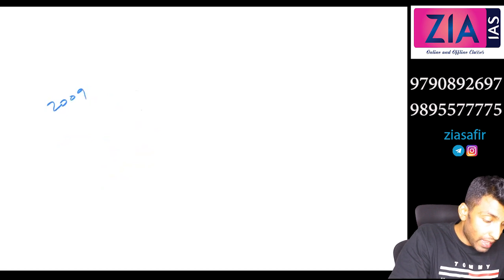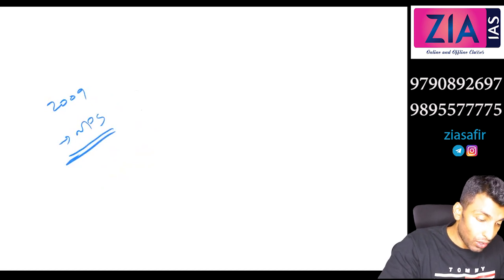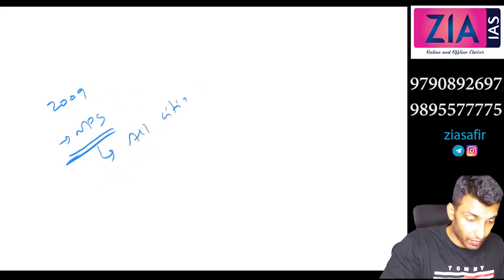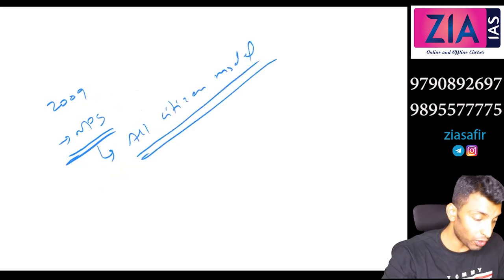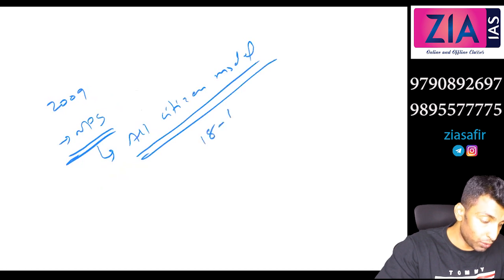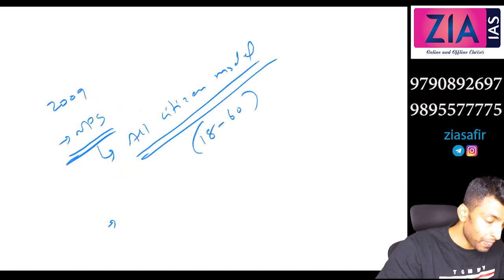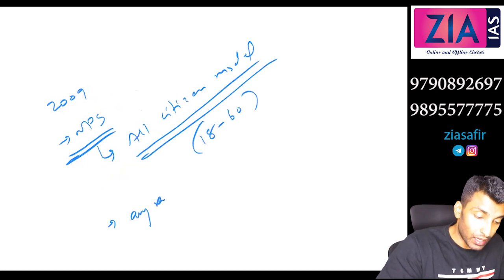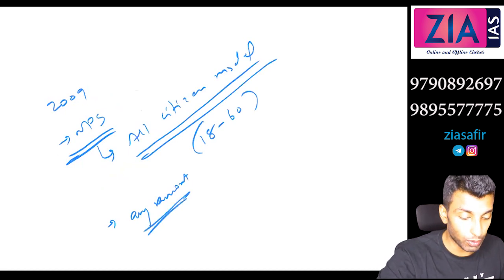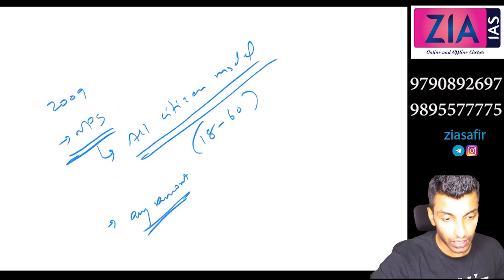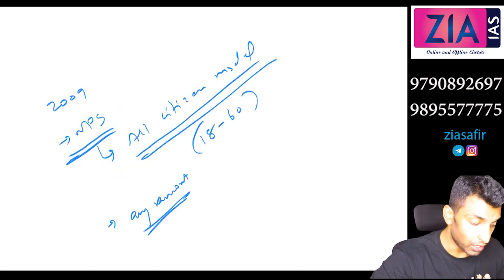Now, one more. In 2009, this NPS was extended to all citizens under the All Citizen Model. NPS was actually extended to all people in the age group 18 to 60. So you can open an NPS account in banks and you can deposit any amount. There is no limit, like tier 2. In case of central government employees, we discussed tier 2, no? So here there is no such tier 1, tier 2. You can deposit any amount, no restriction.